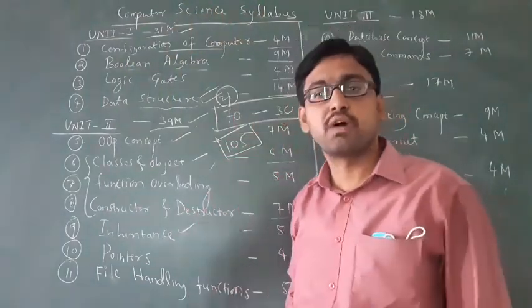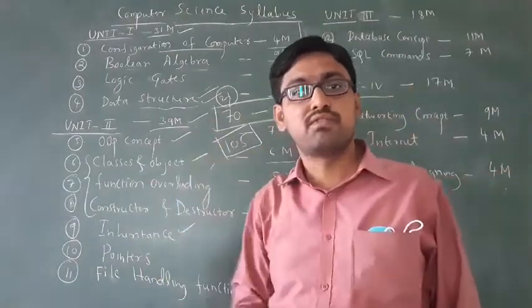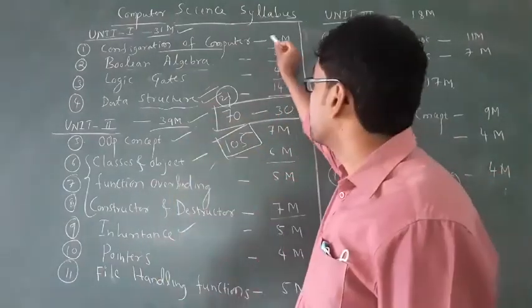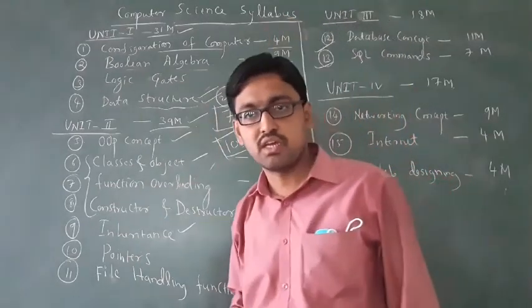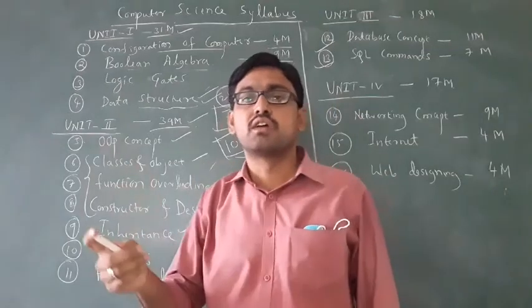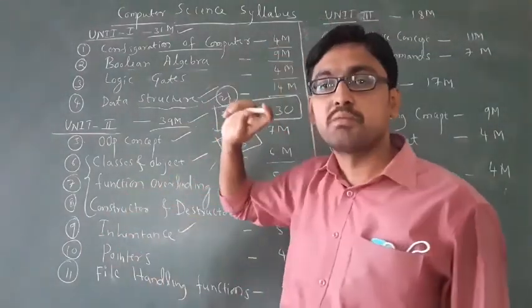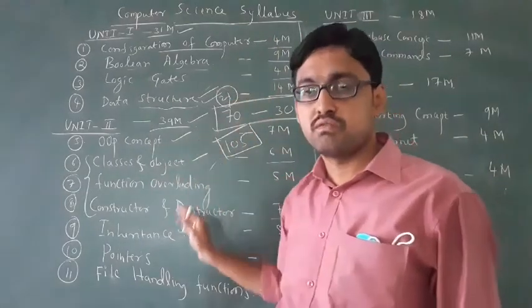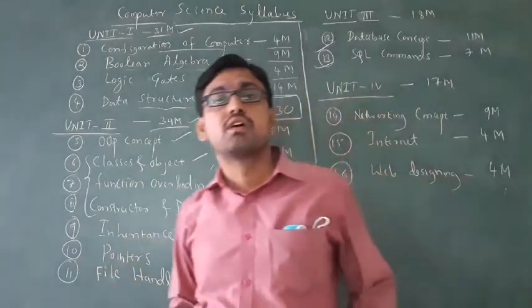It carries 4 marks, but if the syllabus changes and the content changes, then it carries 8 marks instead of 4. So from tomorrow onwards I will start the next chapter. This is about the syllabus.